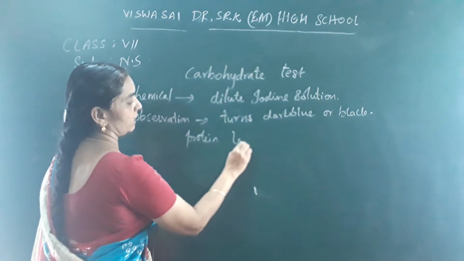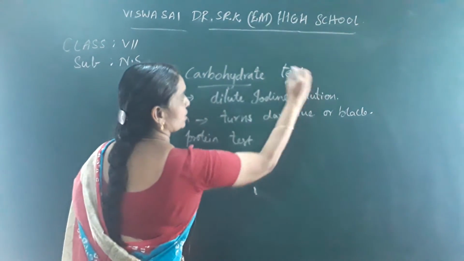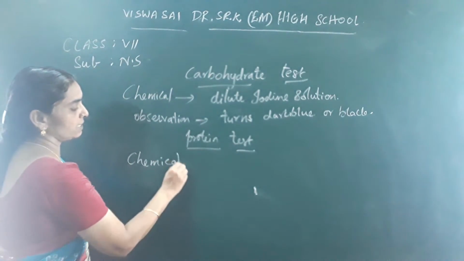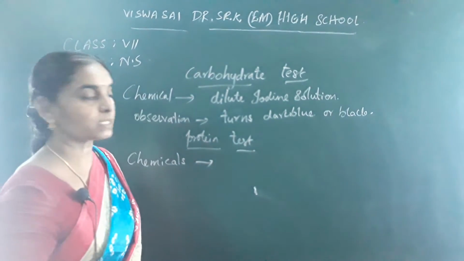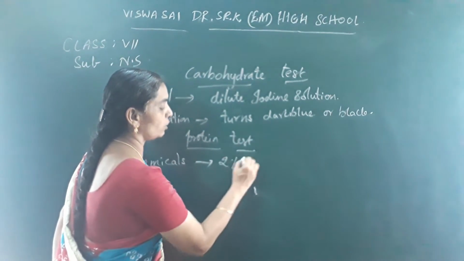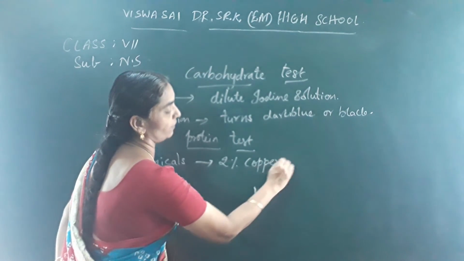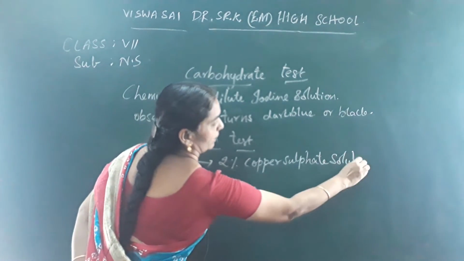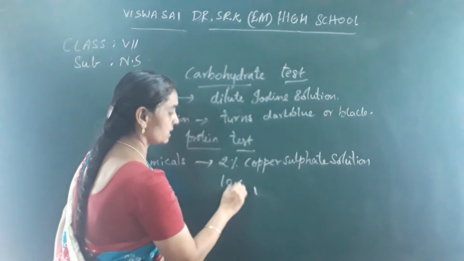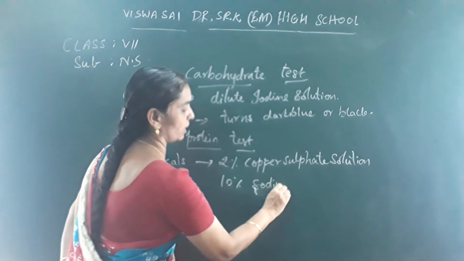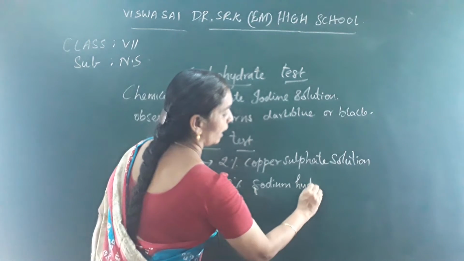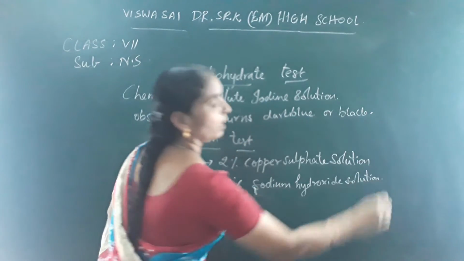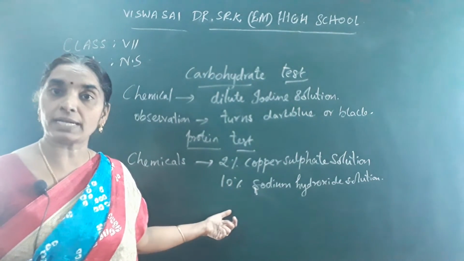Okay, next, coming to the protein test. What are the chemicals that are taken for the protein test children? For the protein test, the chemicals that are taken are number one, copper sulfate solution. How much copper sulfate solution are you taking? 2% copper sulfate solution and 10% sodium hydroxide solution.